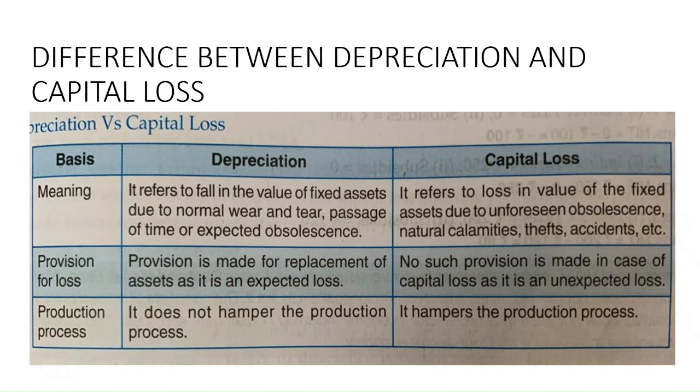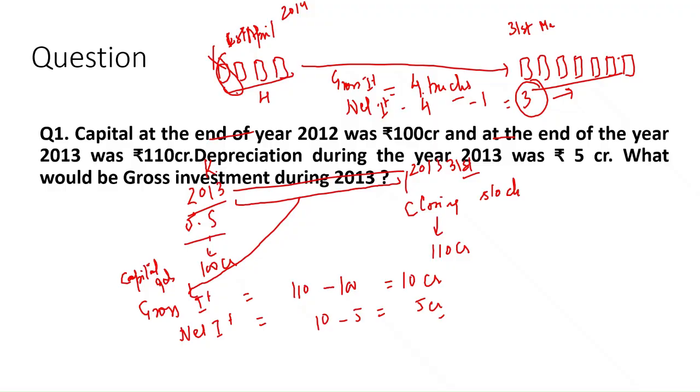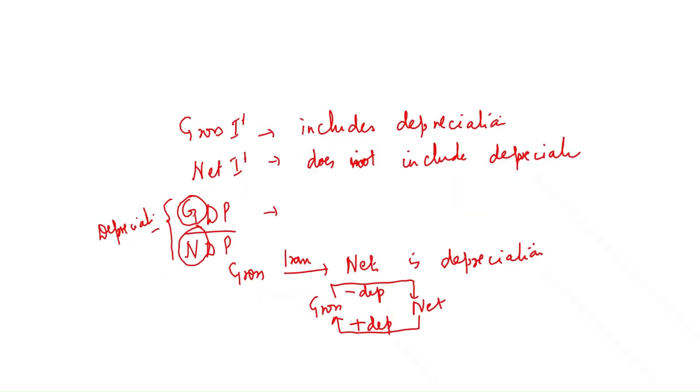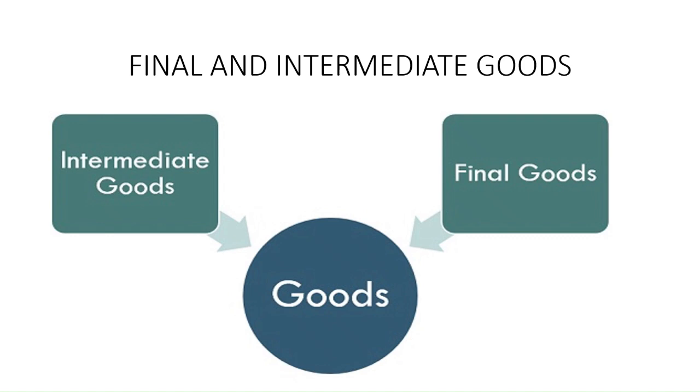So the keyword here is to know the difference between expected obsolescence and unexpected or unforeseen obsolescence. Unforeseen obsolescence is capital loss, while expected obsolescence is depreciation. So there are a few numericals that we will take up later on. Now we come to a very important concept, and that is the difference between final and intermediate goods. And this is very important because in calculation of national income, we need to know what is to be included and what is not to be included.